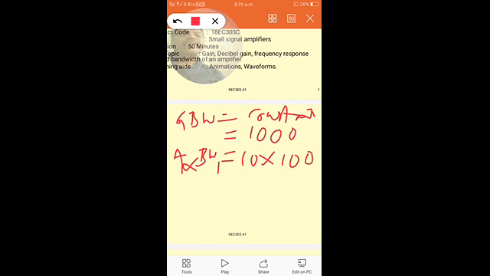So here the gain A1 is 10 and the bandwidth is 100. Here the gain is small and the bandwidth is large.